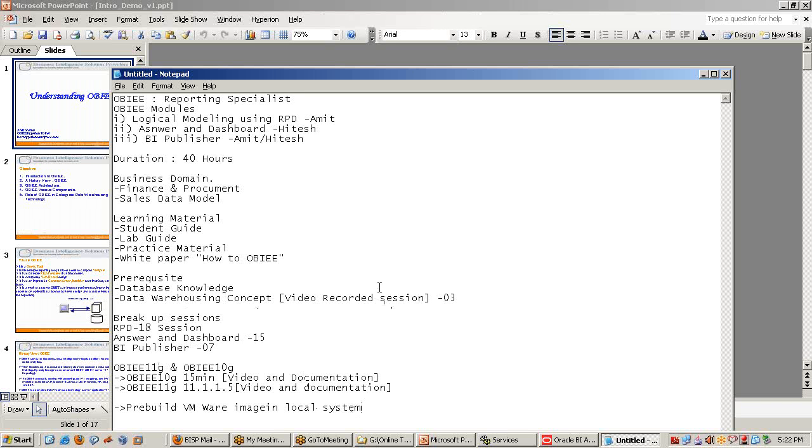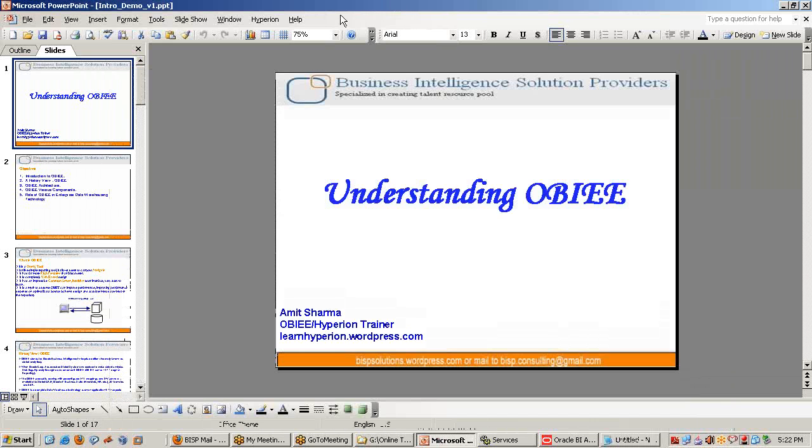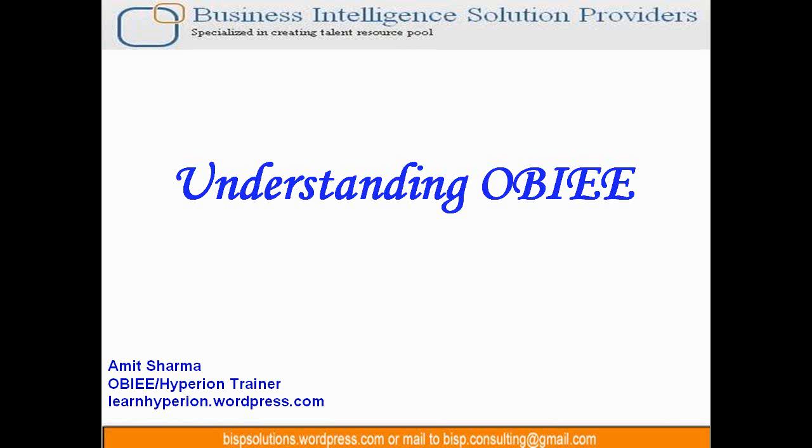Now I'll walk you through what OBI is and how it is different from a traditional reporting tool. See, OBI is a broad term. After Oracle acquired many BI solutions, they termed everything as OBI, called Oracle Business Intelligence. So the area which you are talking about is called Oracle Business Intelligence Reporting Solutions. Enterprise Edition Plus is the latest version. They work on a concept called best of breed, where they integrated various products of Hyperion, various products of Siebel, Oracle, and a couple of other products. So when you say OBI reporting layer, this is what we are talking about.